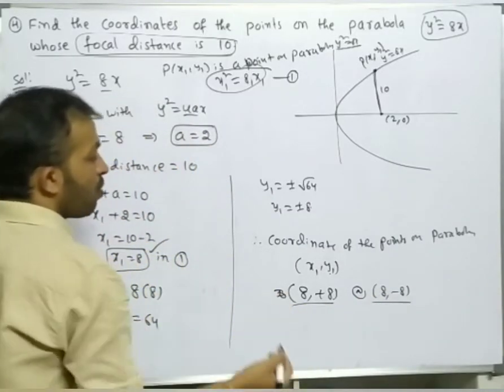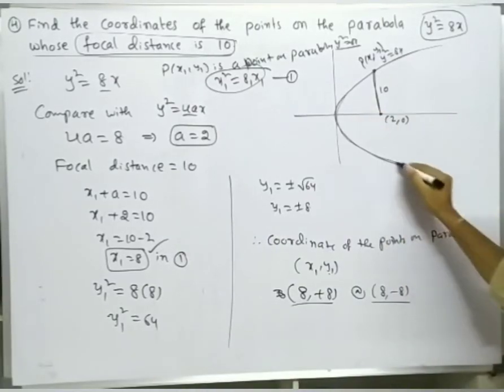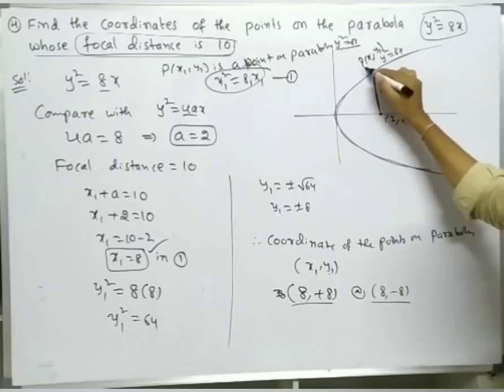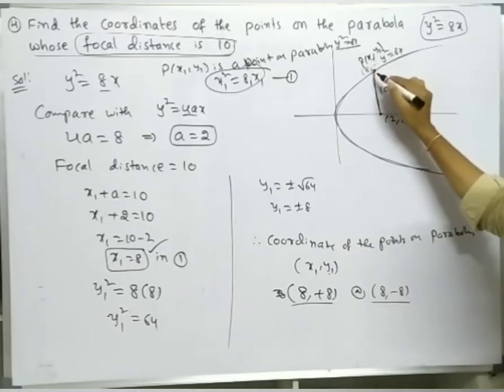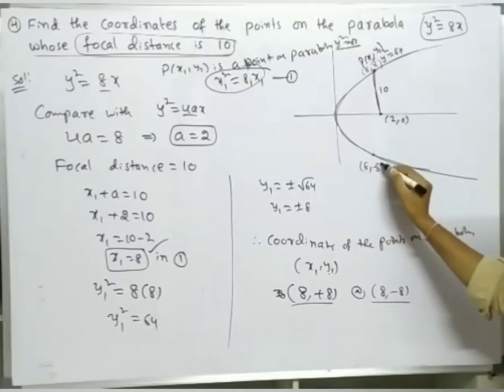So these are the 2 points on the parabola: 8 comma 8 and 8 comma minus 8.